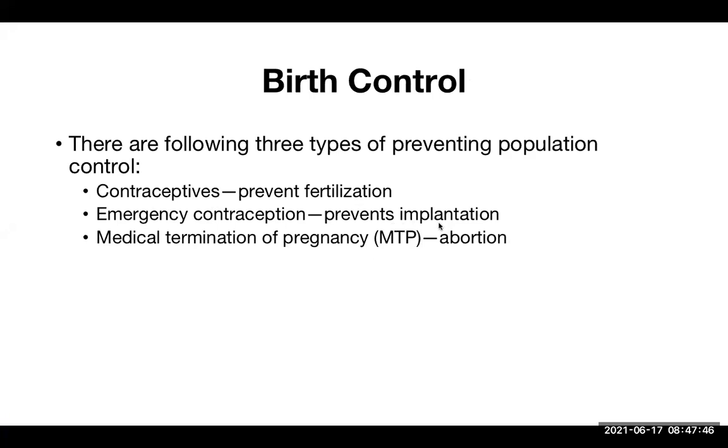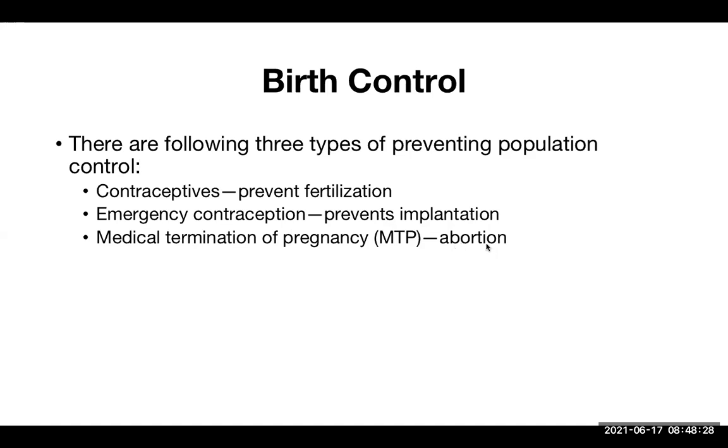Emergency contraception means the couple don't want that particular pregnancy. It is like by accident. There are so many different ways by which somebody may get pregnant, and now they may regret. They may want to avoid that particular pregnancy, so they may use certain medicine, especially the lady, so that implantation cannot happen, and without implantation the baby will not grow. This is known as emergency contraception. We'll talk about it. And the last one is abortion, medical termination of pregnancy.